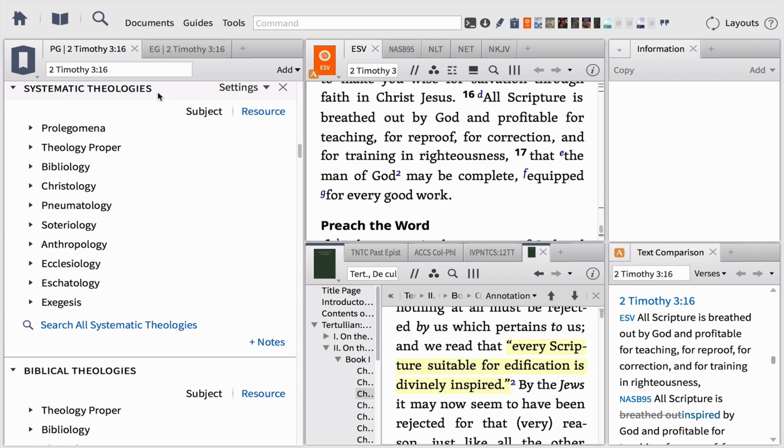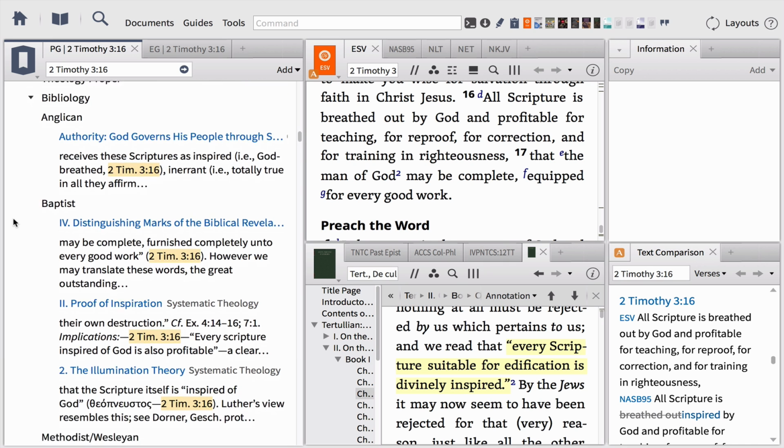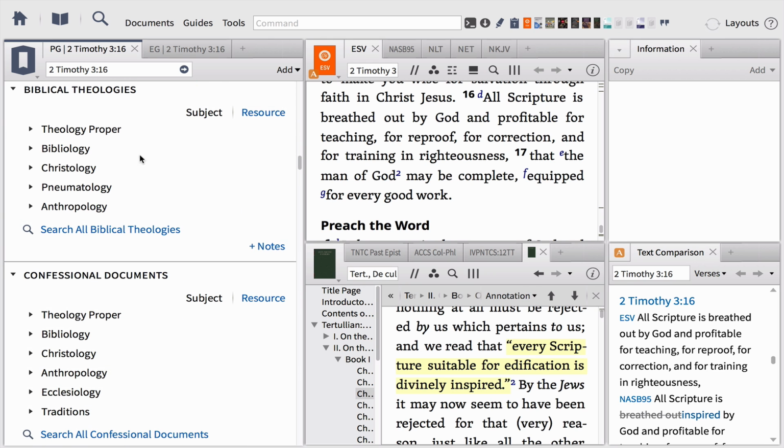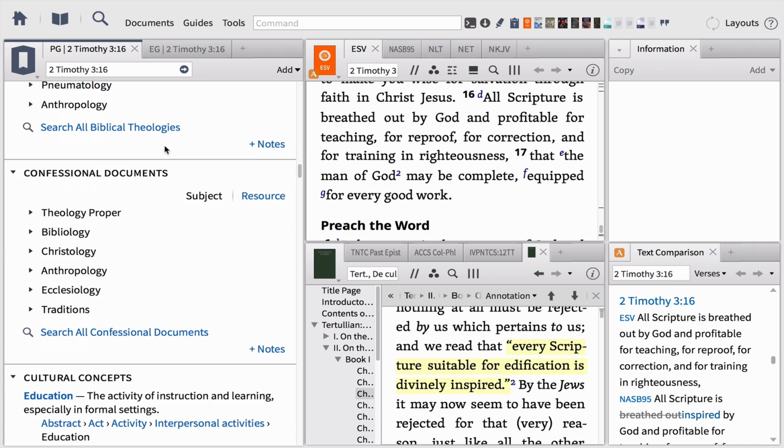Next, we have systematic theologies, which will search through all the systematic theologies in our library and show us how 2 Timothy 3:16 has been used to defend various doctrines related to categories like bibliology. With a simple click, we can find these articles and even compare the writings of different denominations as they've used this text to defend their beliefs. The next section is biblical theologies, which in a similar way will help us understand how our text fits into the greater themes that run throughout the scriptures, also related to things like bibliology and the inspiration of Scripture.